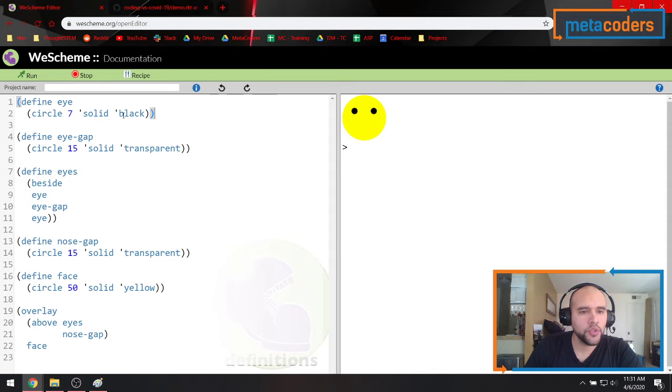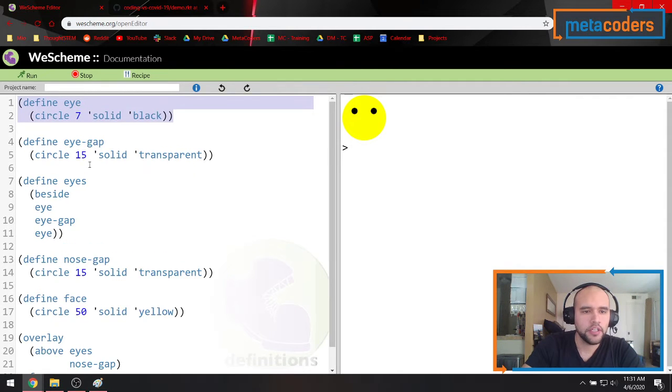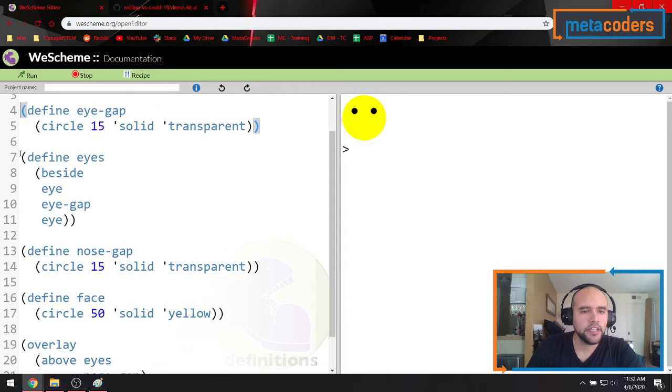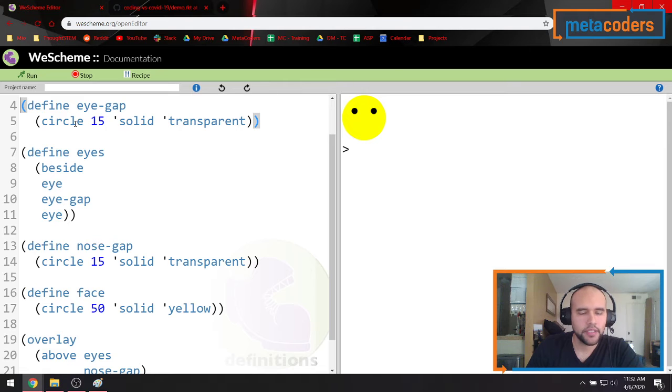On line 1 and 2, I have a definition, and this is just making a solid black circle of size 7, and I called it I. So whenever in my code I use the word I, it'll render one of these black circles. And then I made something called an I gap because I needed to have a space in between the two eyes. It's just a transparent circle of size 15 so that they're separated enough.